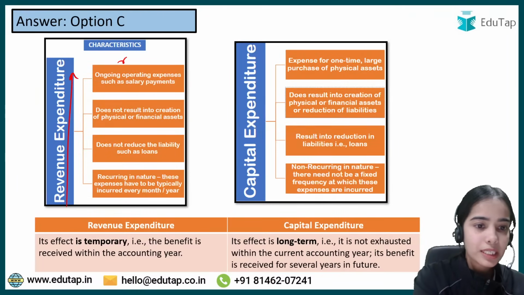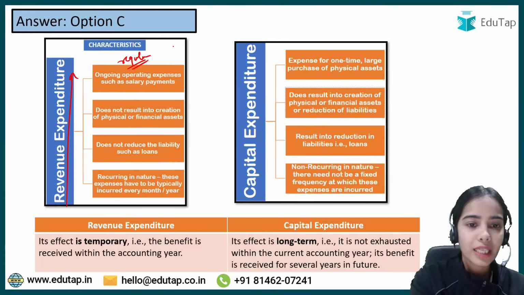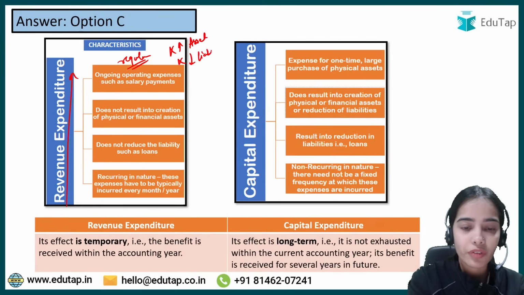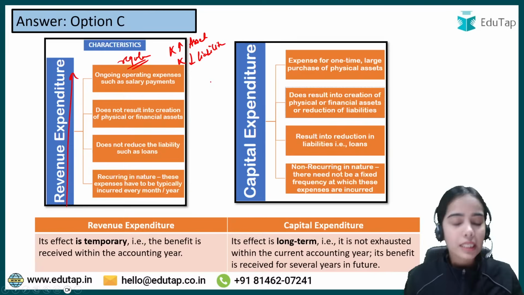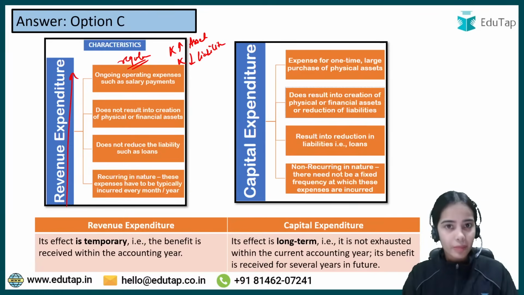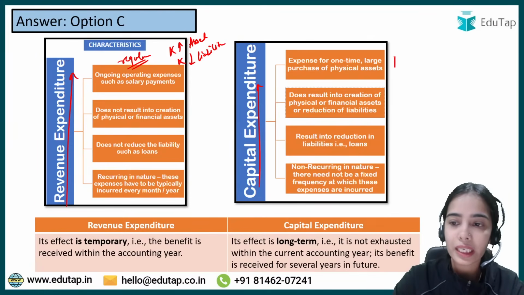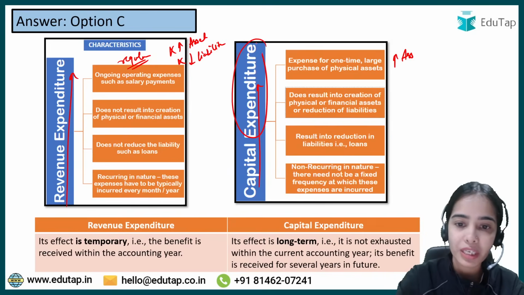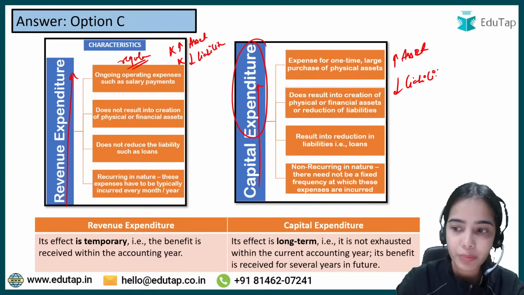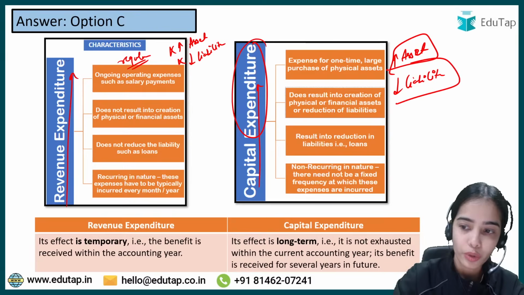So revenue expenditure is the regular expenditure of the government that does not increase the asset and does not decrease the liability of the government. And capital expenditure increases the asset. So this is the kind of expenditure that increases the asset and decreases the liability. Government is spending to increase the asset or to decrease the liability.